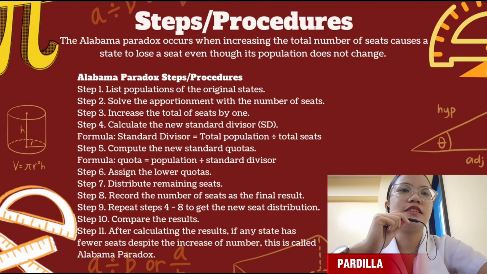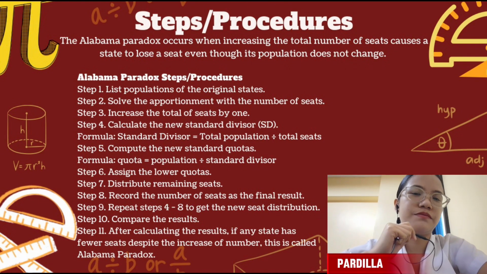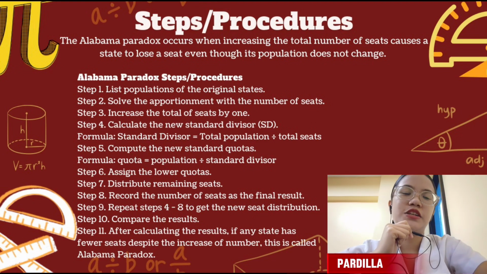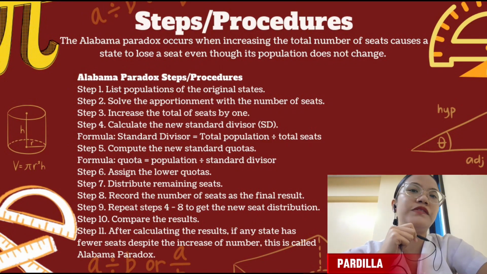So I am now discussing the steps and procedures of each main paradox, with examples. The first one is the Alabama paradox. A little overview about it: the Alabama paradox occurs when increasing the total number of seats causes a state to lose a seat even though its population does not change.